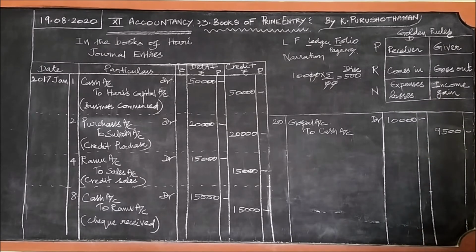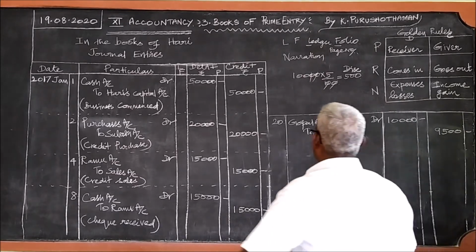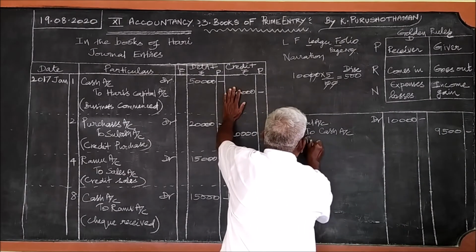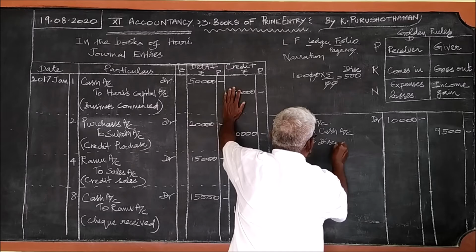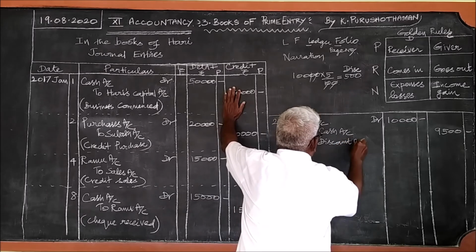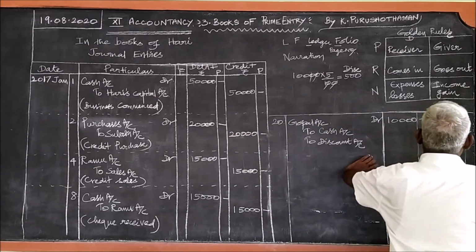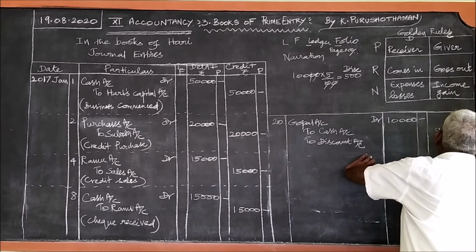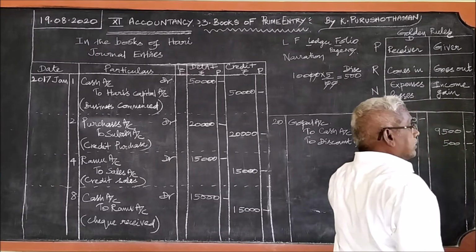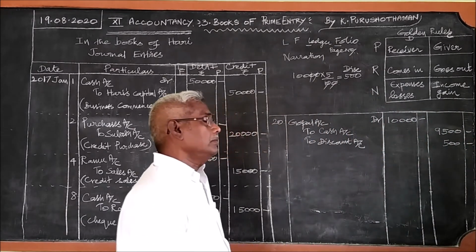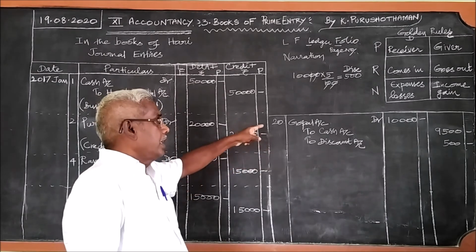In a journal entry, the amount on the debit and on the credit must be the same, or else we should make it equal. So here it is to discount account, because the term is given there. 5% discount is 500. This is a compound journal entry.